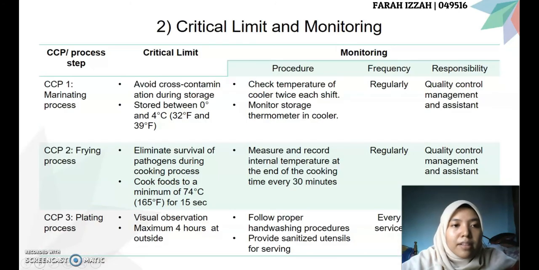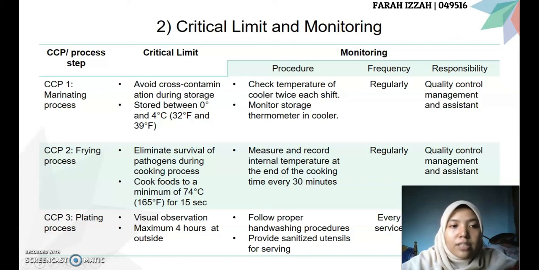For CCP1, the marinating process, the critical limit is to avoid cross-contamination during storage and store between 0 and 4 degrees Celsius. For monitoring, the procedure is to check the temperature of the cooler twice each shift and monitor the storage thermometer in the cooler. The frequency of monitoring is regular and the responsibility is quality control management and assistance.